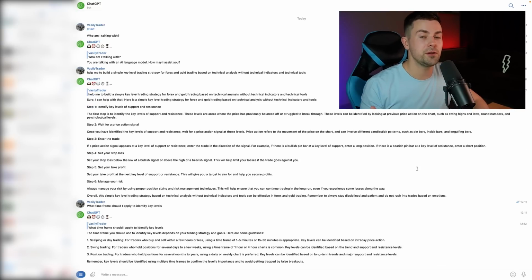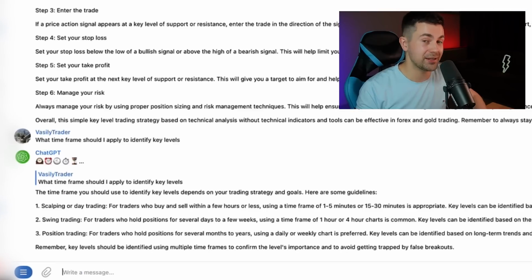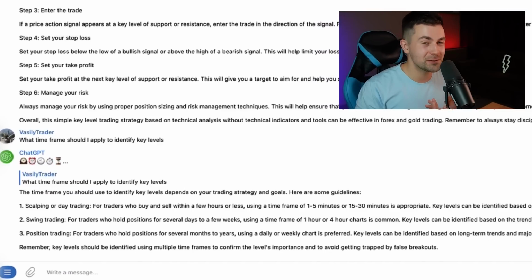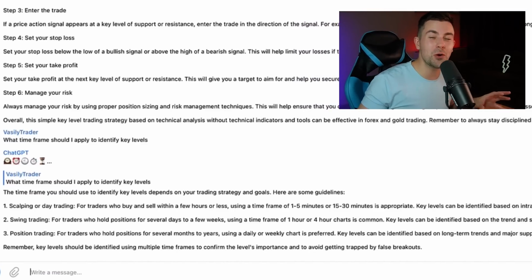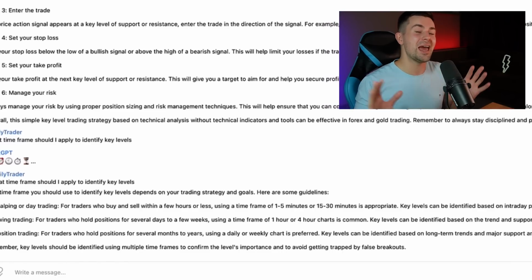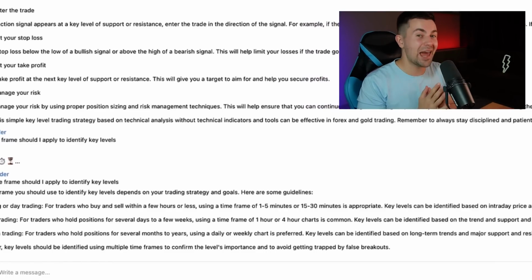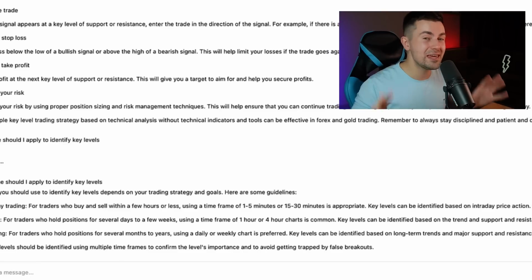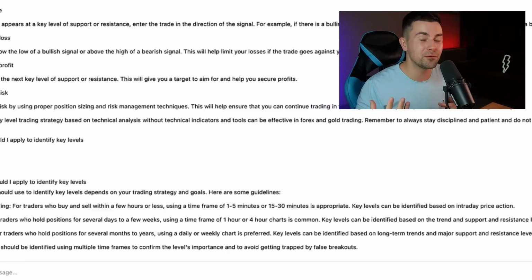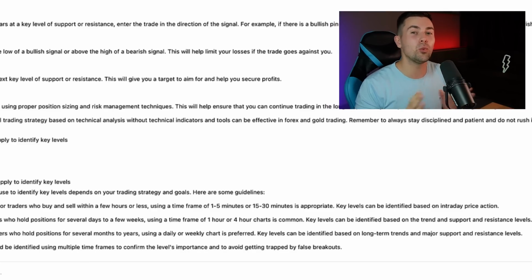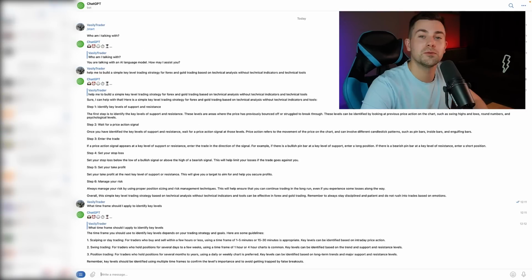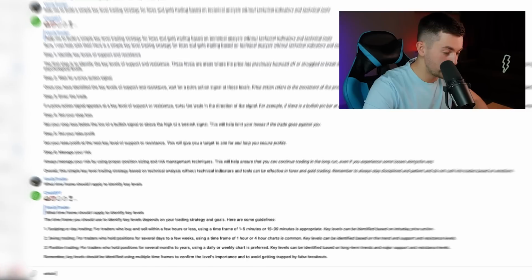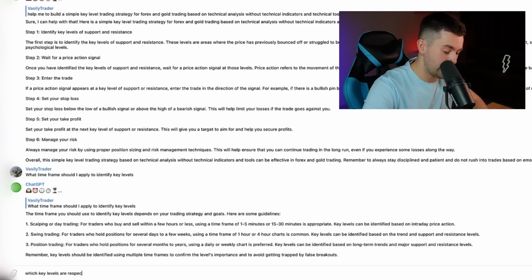And here, depending on the trading style, ChatGPT suggests multiple time frames from 1 minute to 5 minute charts to 1 hour and daily. And of course, for us, such an explanation is not enough because we don't really know what exactly we want to trade. I suggest we ask ChatGPT to simply tell us the time frame where key levels work most accurately, the time frame where we can spot the strongest key levels. So our next question to ChatGPT will be, which key levels are respected more often by the market?